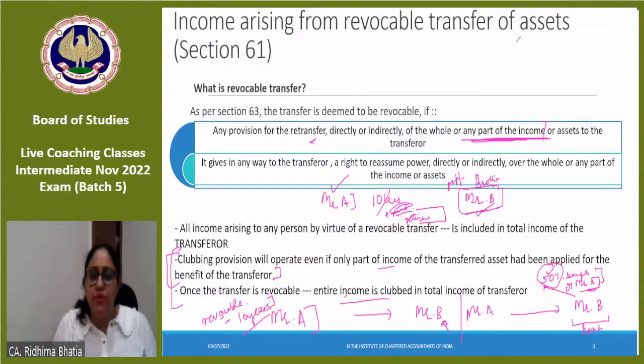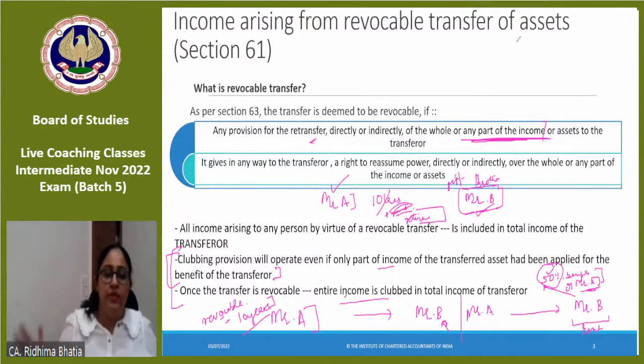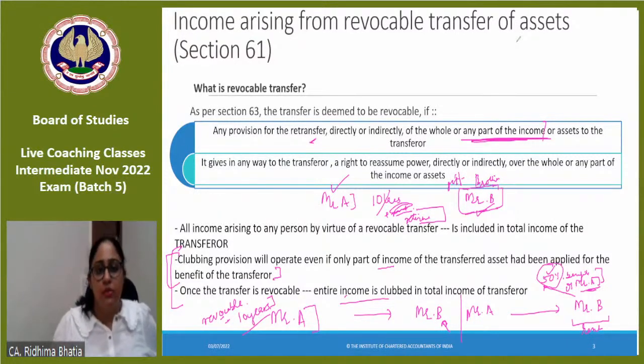So, Shruti said there's an oral agreement between brother and sister for a revocable transfer. Does that case also become a clubbing provision? Yes. Oral or written does not matter. If the transferor is getting a right on that asset through getting it back after some years, or through getting an income of that asset, or he's still the owner of that asset in all forms, this is a revocable transfer.